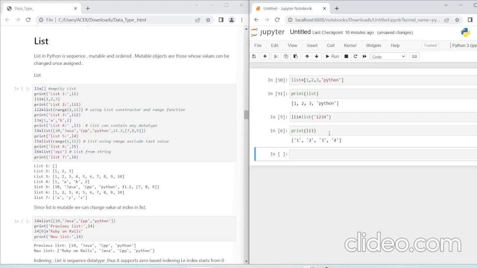Now I can write 1, 2, 3, 4. I can also write it in square brackets. Okay, so it was just a single 1, 2, 3, 4. And if I write 1 comma 2 comma 3 and run it, I get 1, 2, 3, 4. I can also make it like this.